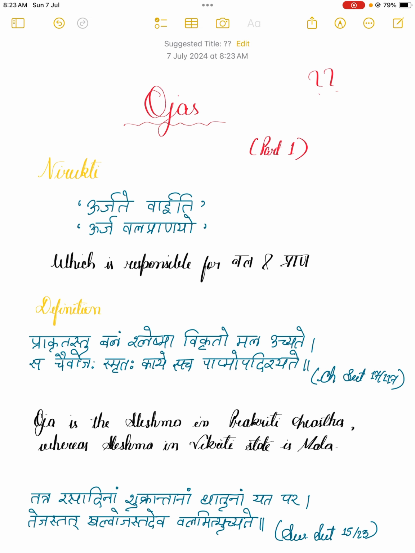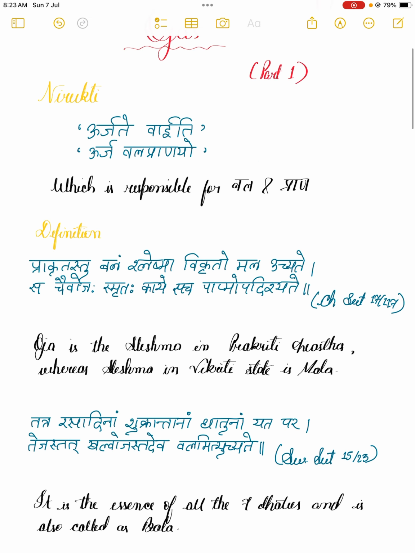So this is part 1. Let's start with the Nirukti. It has been said, Urjate va iti, or Urja bala pranayo. What does this mean? Urjate means Ojha. There is Sandhi, that is why it's Urjate va iti. And Urja bala pranayo means it is responsible for providing bal, that is strength, and pran, or it is the supporter of life. That is why Ojha is very much important.